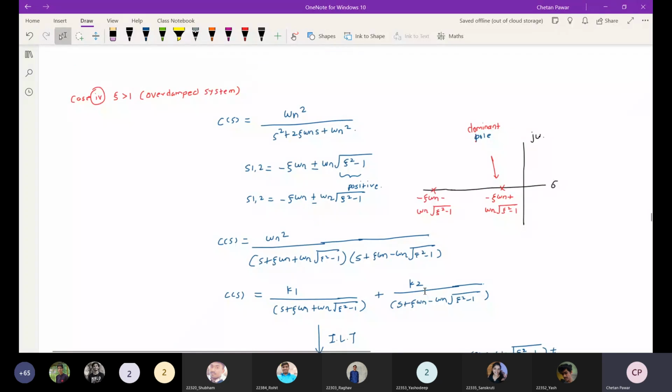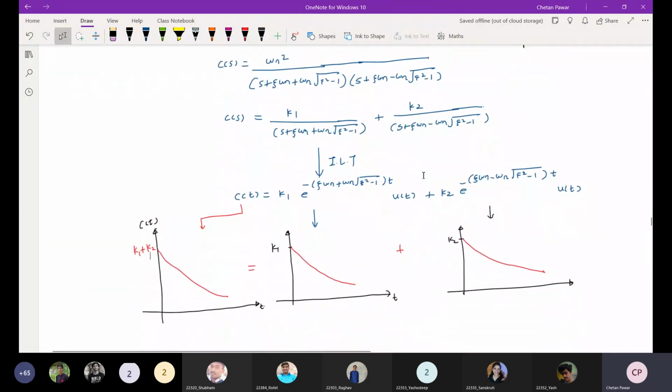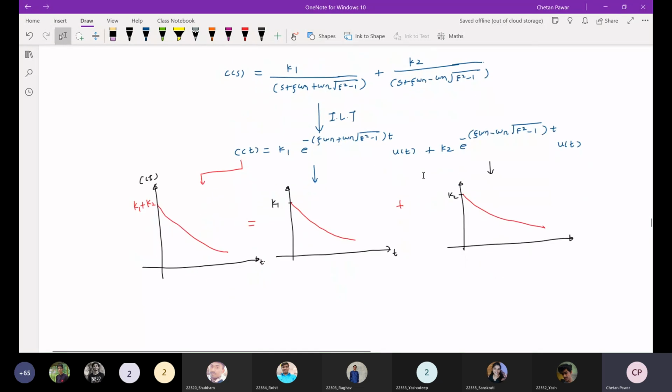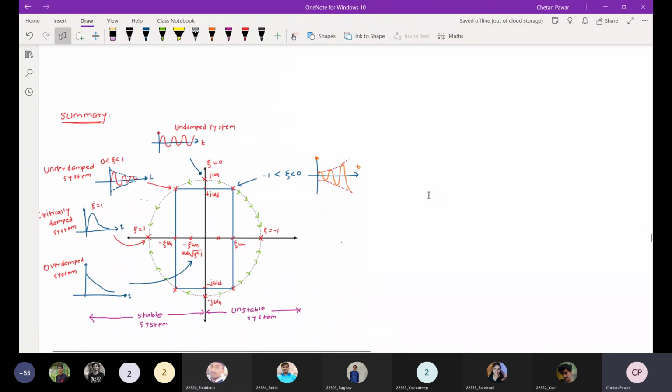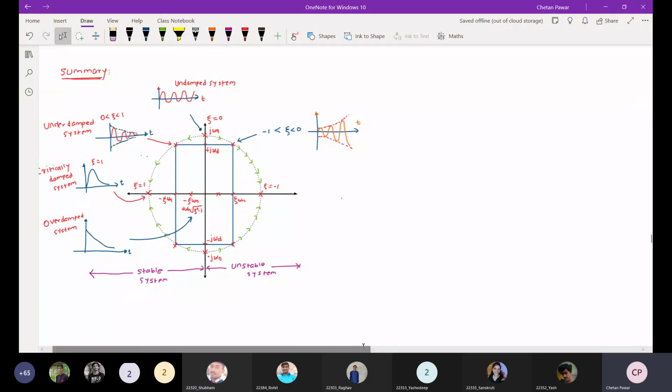So these are the approximated diagrams. We have studied all four conditions, and we have found the impulse response for all four conditions. We can summarize it. Have you understood? Any doubt? Can we proceed? Yes, sir. Okay. So we can summarize it, just like this, if you see this.